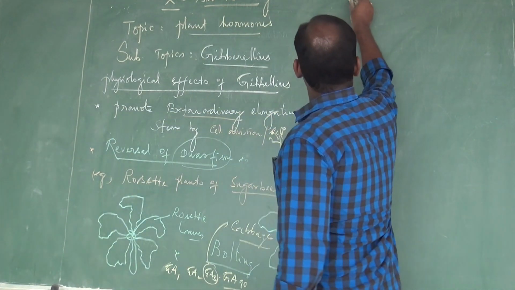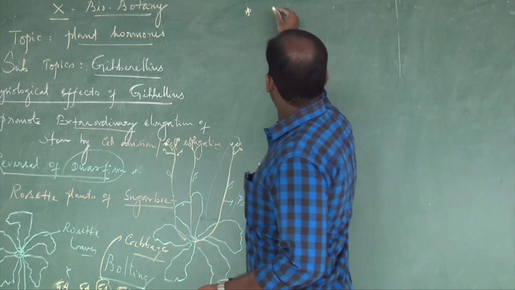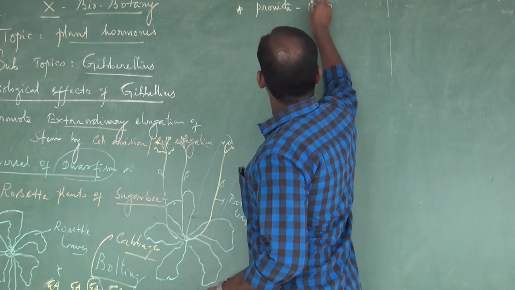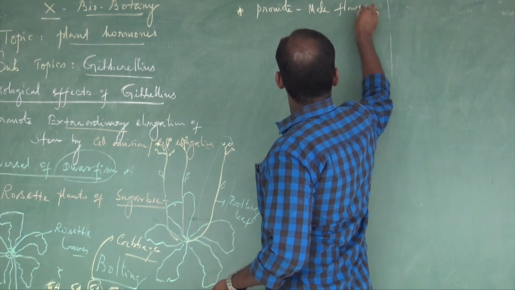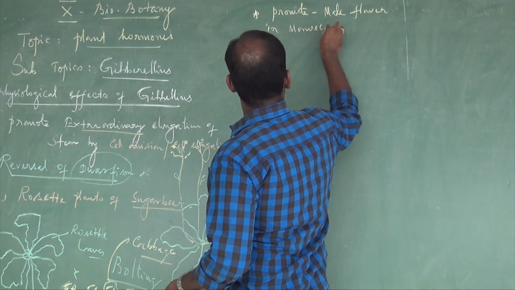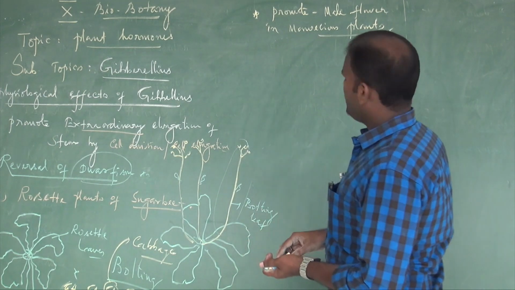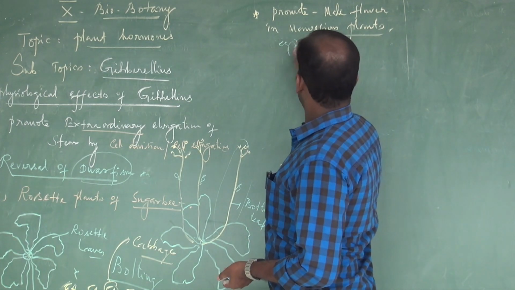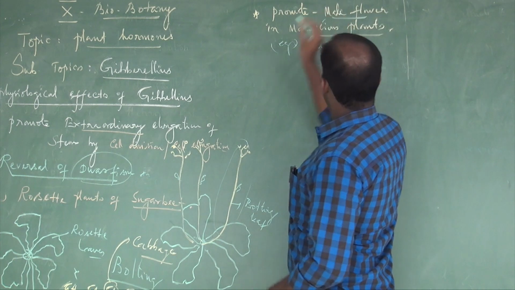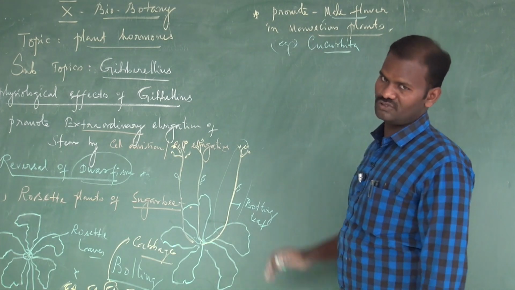Next, another physiological effect: it promotes the production of male flowers in monoecious plants. I mean it induces maleness, for example in Cucurbita. See, what is called a monoecious plant? Both male and female flowers present on the same plant is called a monoecious plant.